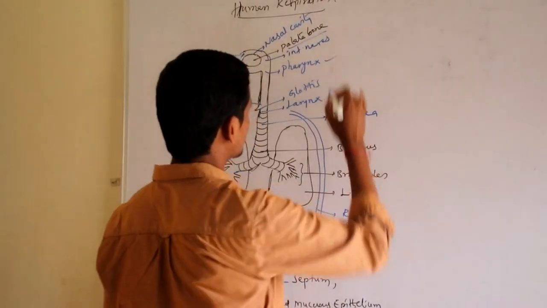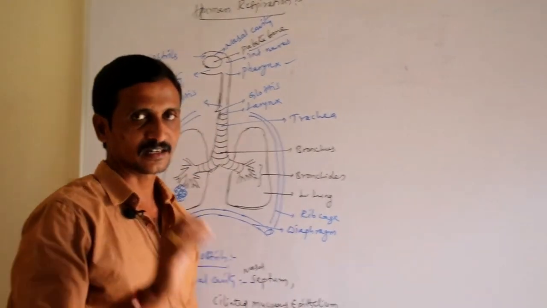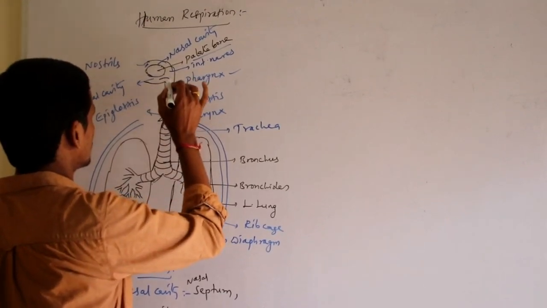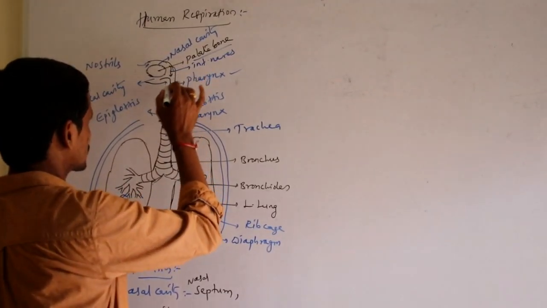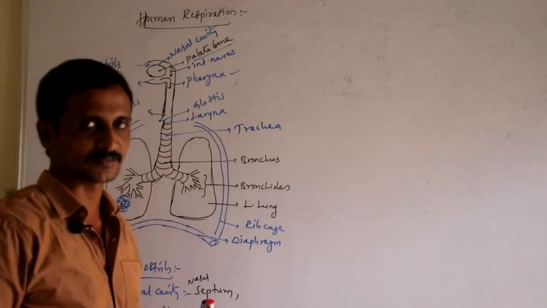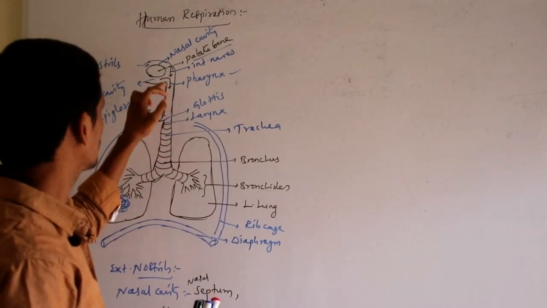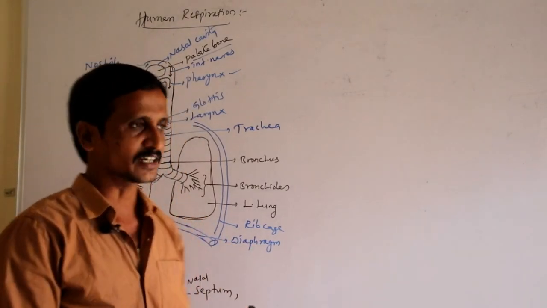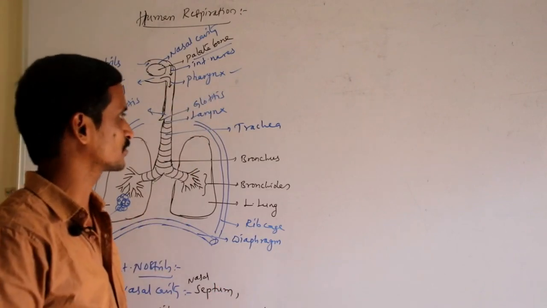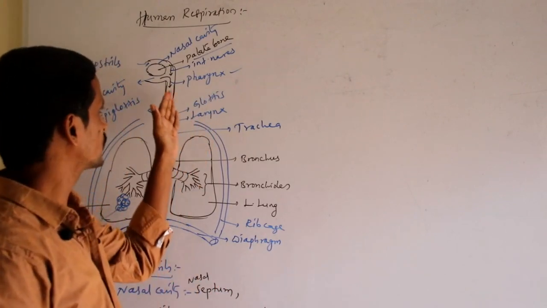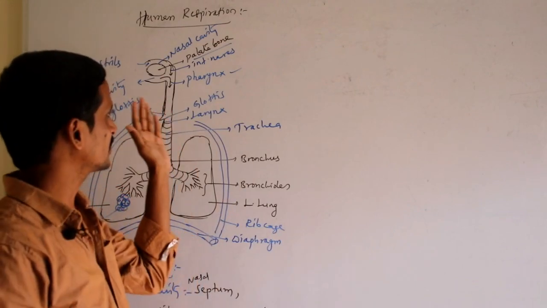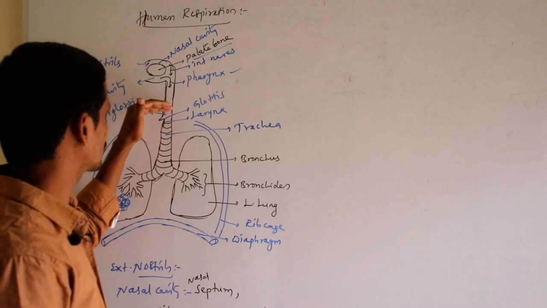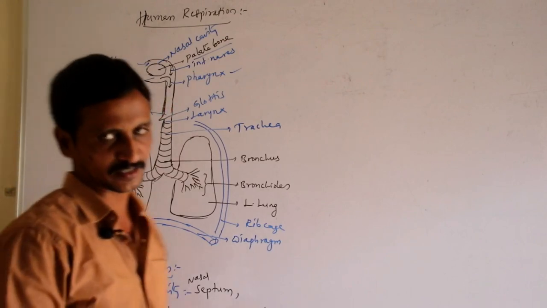Next, let us see the pharynx. The pharynx is the common passage for both food and air. Food enters here, and air also enters the pharynx region. Food and air should be separated here and sent into their respective pipelines. That means food should enter the food pipe and air should enter the windpipe. This pharynx is connected to the larynx with the help of the glottis.